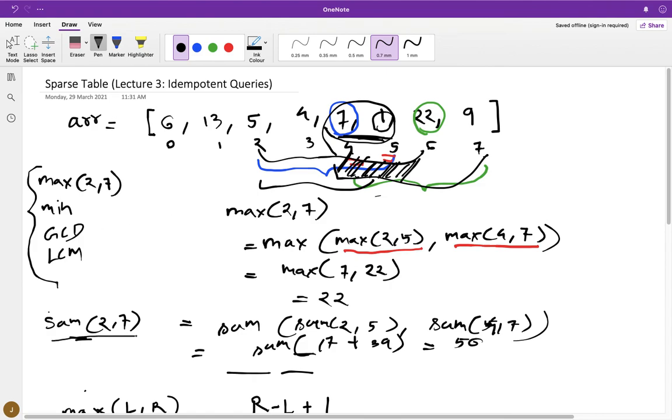Okay, so in the next lecture we'll be seeing how to answer non-idempotent queries, that was the range sum query, because range sum here was a non-idempotent query. In range sum you cannot overlap your ranges, right? Because if you overlap ranges, then this answer will be added twice. So in the next video we are going to see how to answer non-idempotent queries in log n time.